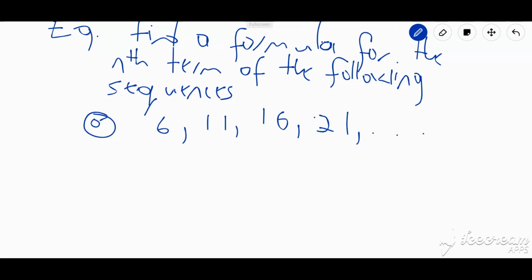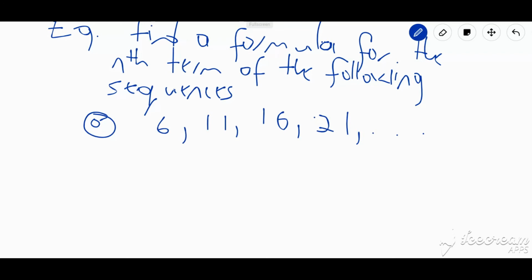Here's an example of a question. Find a formula for the nth term of the following sequences. So my first sequence here is A, and the terms are 6, 11, 16, 21. Now by looking at the sequence, I realize that I'm going up by 5, because 11 minus 6 is 5, 16 minus 11 is 5, and 21 minus 16 is 5. So I established that this is actually an arithmetic sequence.